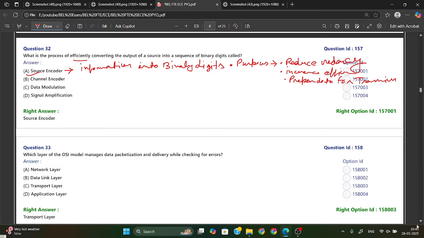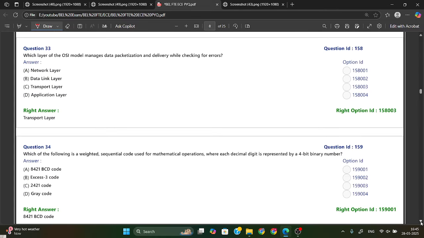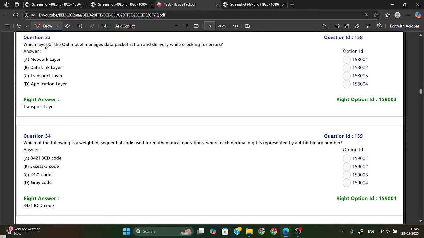Okay. Now the next question is, which layer of the OSI model manages data packaging and delivery while checking for error? Okay. So if we talk about the OSI layer, we have 7 types in the OSI layer. First one is the application layer.